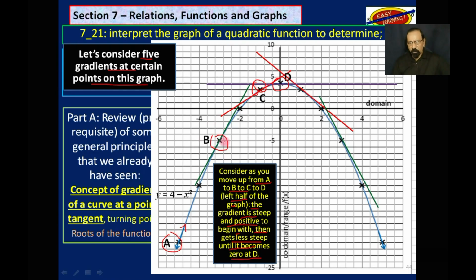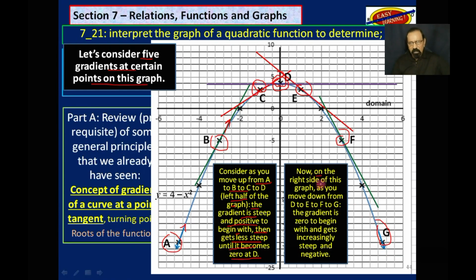But as you keep going this way on the graph itself, it gets less steep until you reach D, where the gradient is 0. It's horizontal. But now let's consider E, F, and G down here.